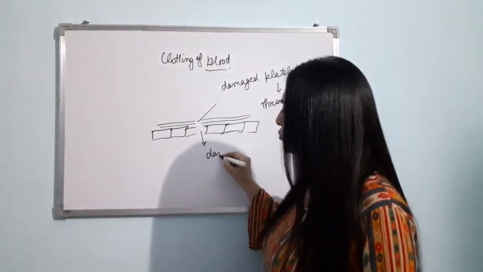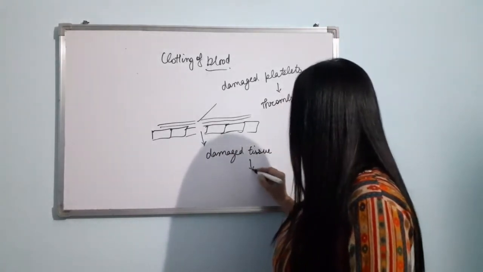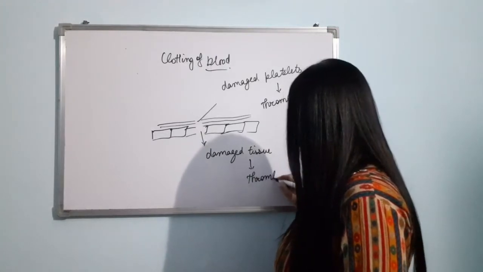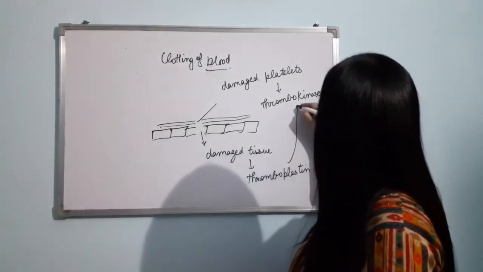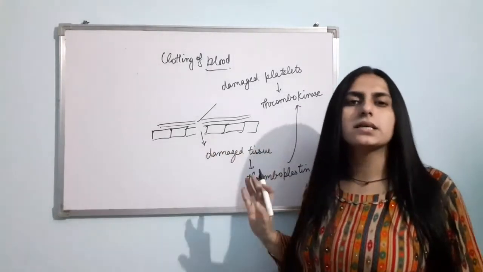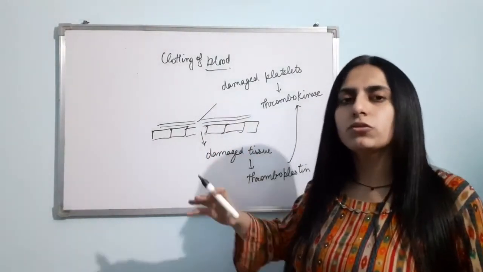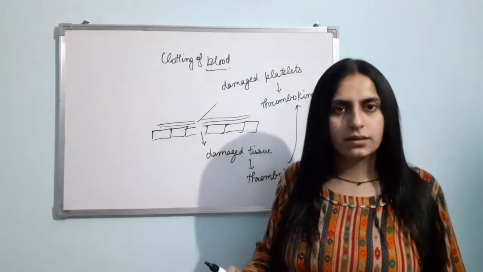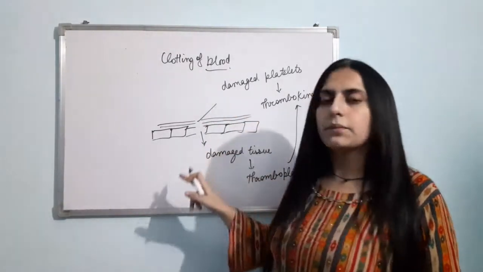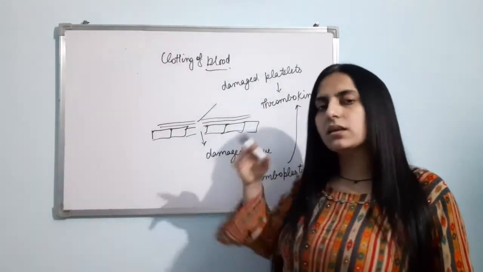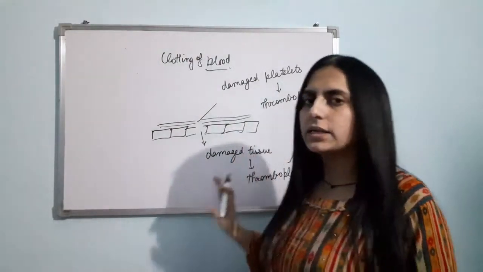This damaged tissue will secrete thromboplastin. This thromboplastin will convert into thrombokinase. Finally, thrombokinase is there. Is it fine? There is an injury. Due to that injury, the tissue and the platelets have been damaged. The damaged platelets will start secreting thrombokinase. The damaged tissue will secrete thromboplastin, which will later convert into thrombokinase.